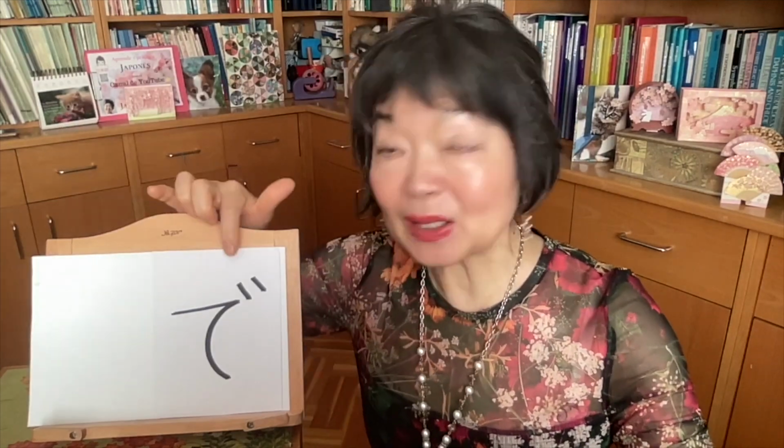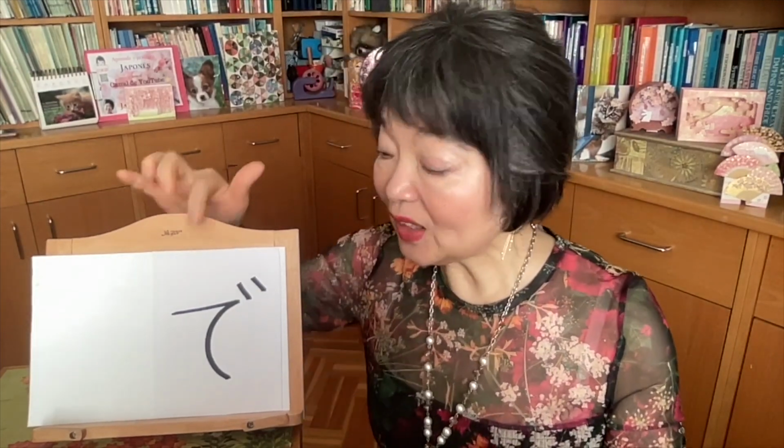Now when we use the particle de, someplace de, the last verb must be an action verb such as tabemasu, to eat, or hatarakimasu, to work. It means all the verbs except imasu, arimasu, or ikimasu, kimasu, kaerimasu, because those verbs go with ni. For all the other action verbs, we use place de. Understanding these differences between ni and de, when we use the particle wa, niwa or dewa, it means we